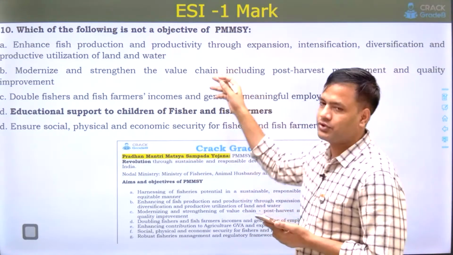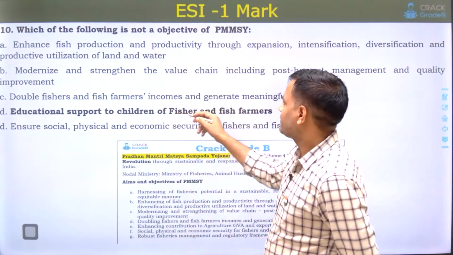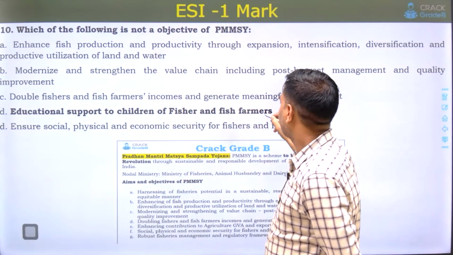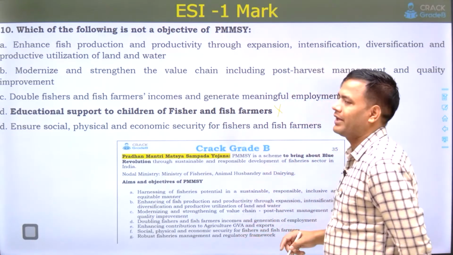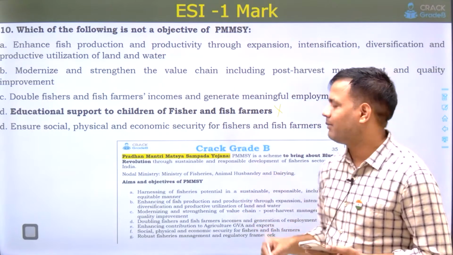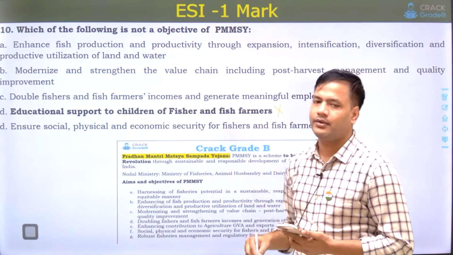Which of the following was not an objective was asked? So educational support to children of fishers and fish farmers, this is not an objective of Pradhan Mantri Matsya Sampada Yojana. So this option was incorrect.